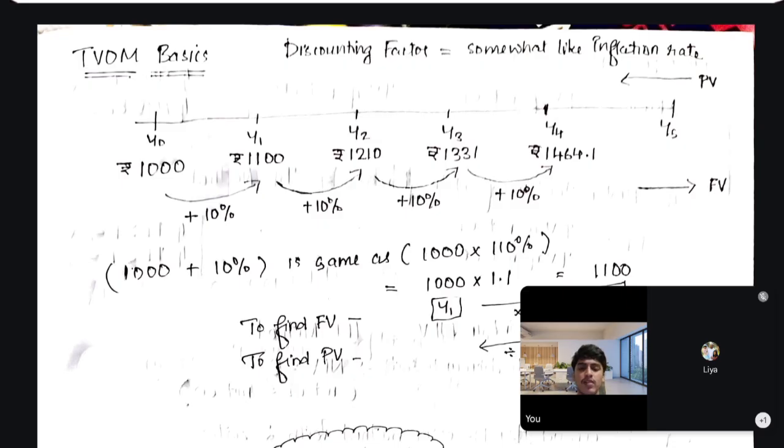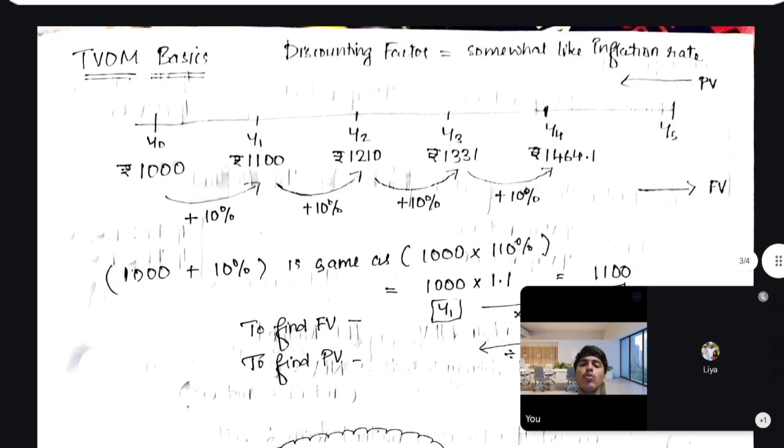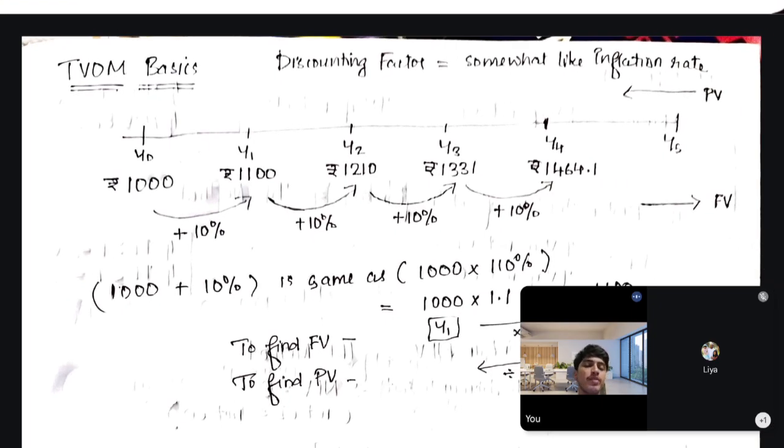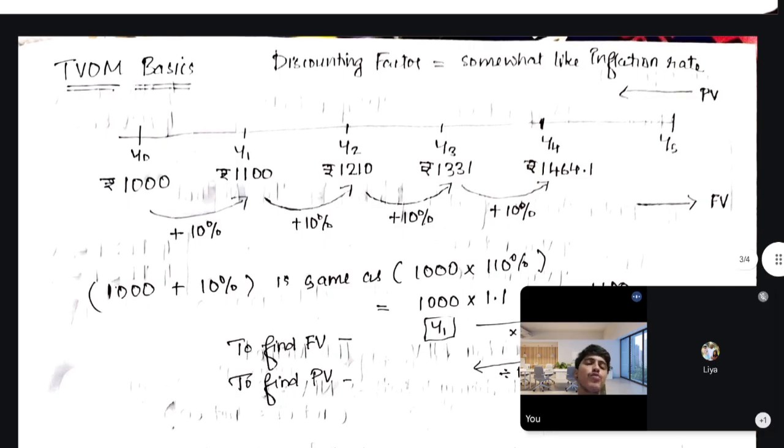It is like a recurring effect. So, in the sense of discounting factor, we all know in NPV and IRR we use the discounting factor. What the discounting factor is, is nothing but somewhat like an inflation rate. That's the real logic of discounting factor. You can think of it this way.